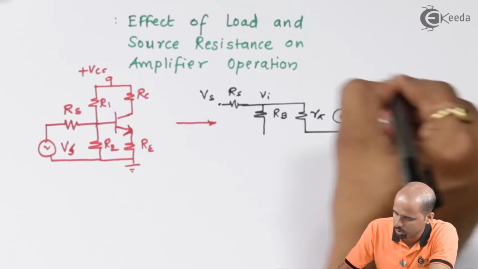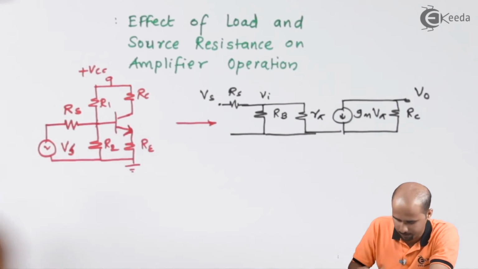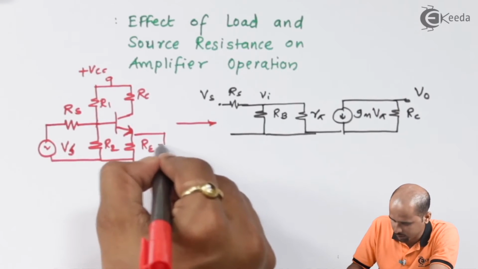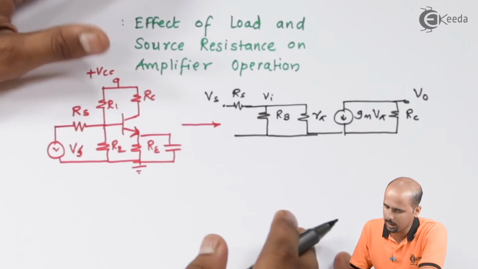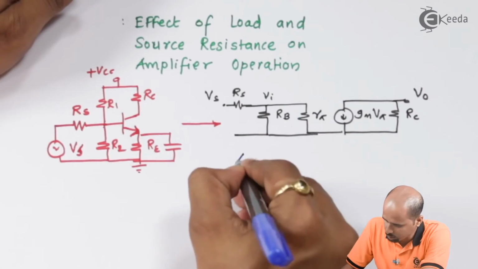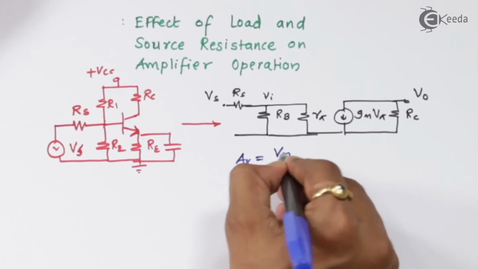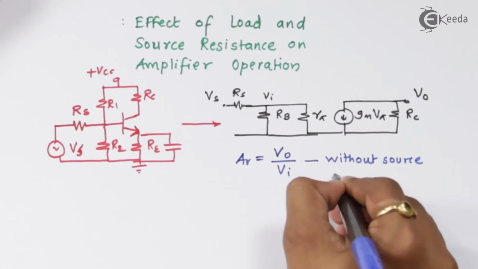Simple. Obviously this is with the bypass capacitor, so I forgot to mention that it's a bypass capacitor. So the effect will be the same. What change do I have to make here? I know that AV is equal to VO divided by Vi, and that is without source resistance.